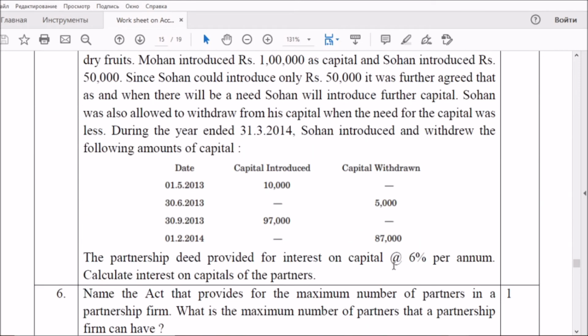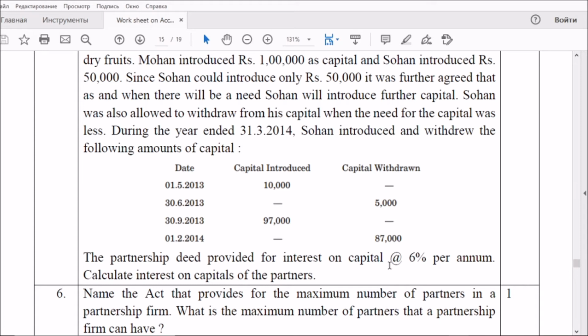from that area. Here also we have to calculate the interest on capital. Something confusing, because capital introduced in different months is there, and capital withdrawn is also there. We have to show it carefully with the support of tables. It is very simple to calculate the interest on capital of one partner.